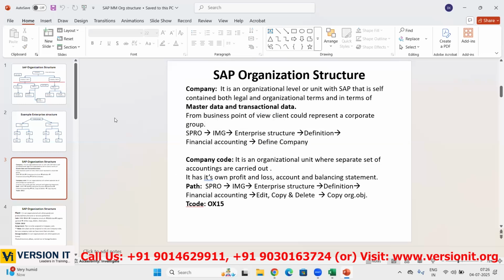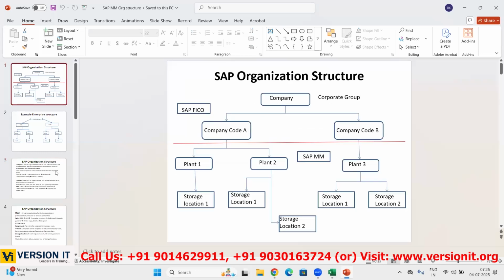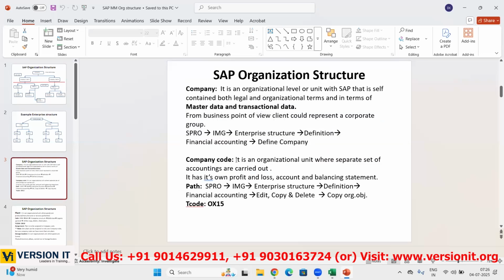Next, we have the company code. The next level is the company code, right? The company code is also an organizational unit where a separate set of accountings is carried out. It has its own profit and loss account and balance statements. It has its own profit and loss and accounting.